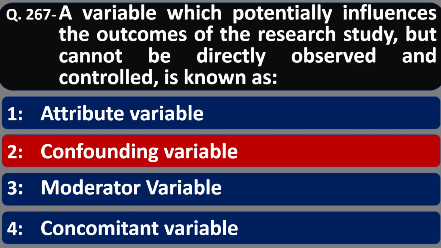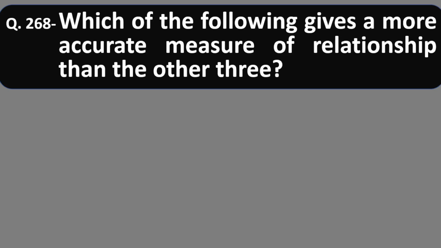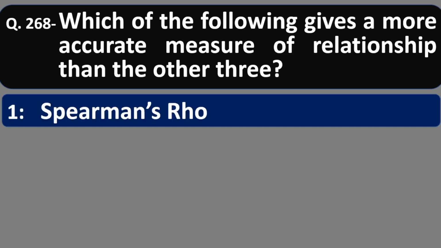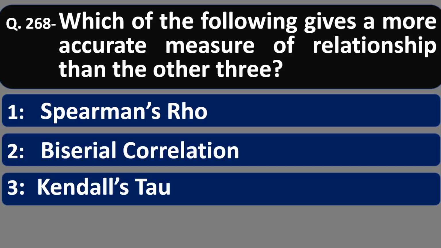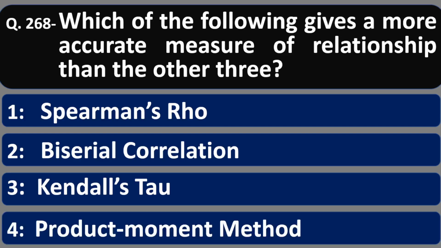Question 268. Which of the following gives a more accurate measure of relationship than the other 3? Spearman's rho, biserial correlation, Kendall's tau, and fourth, product moment method.